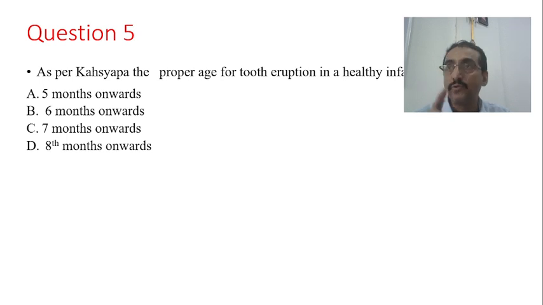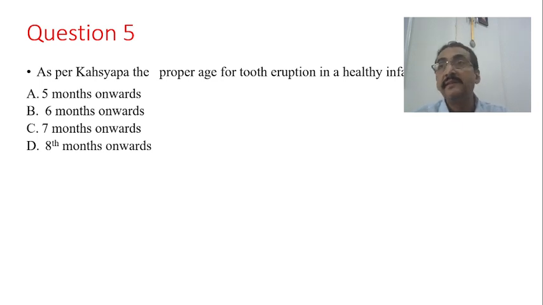Then we'll go for the last question for today's class, question number 5. According to Kashyapa, the proper age for tooth eruption in a healthy infant is? Is it 5 months onwards, 6 months, 7 months, or 8 months onwards? Even Vagbhata gives a beautiful explanation about dentition, where he says in which month the tooth is inseminated during the pregnancy.